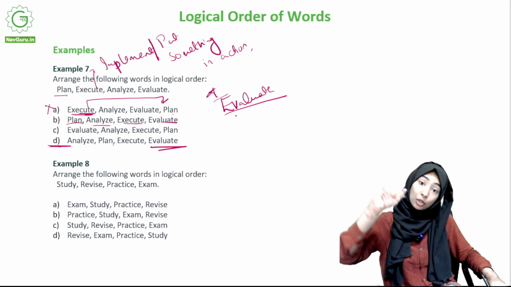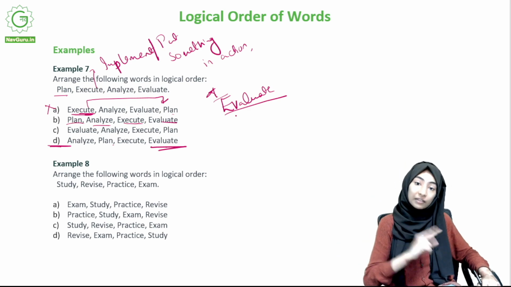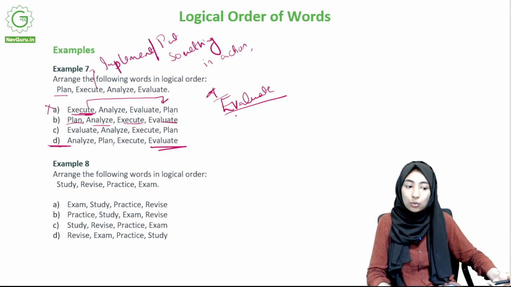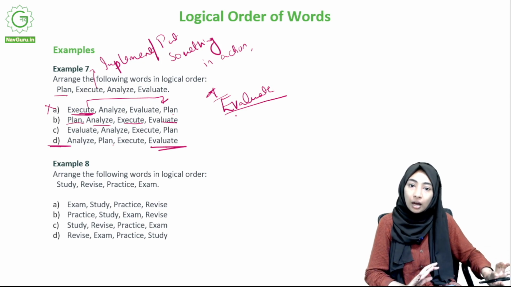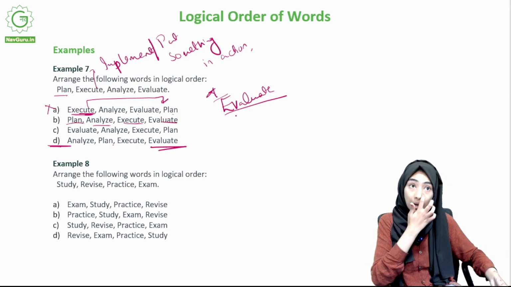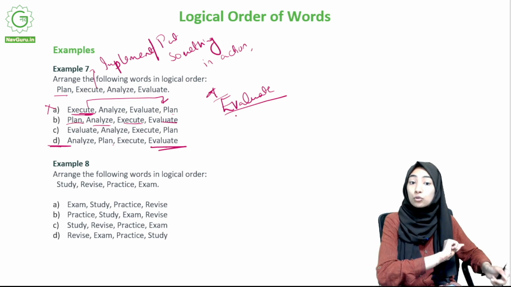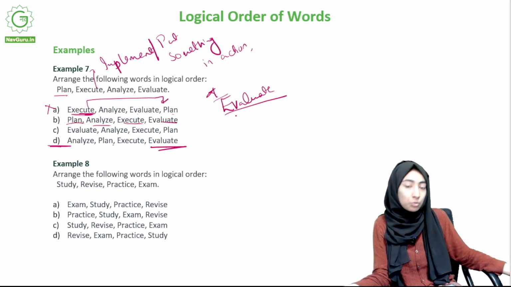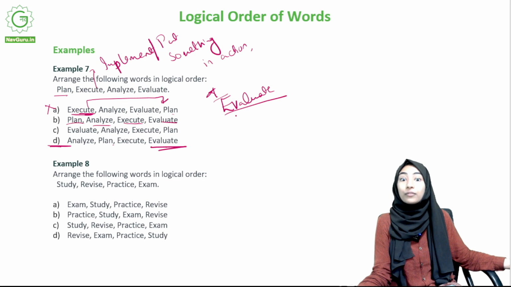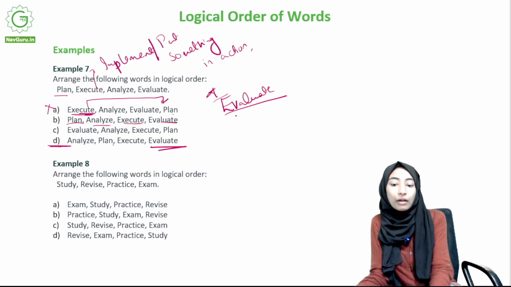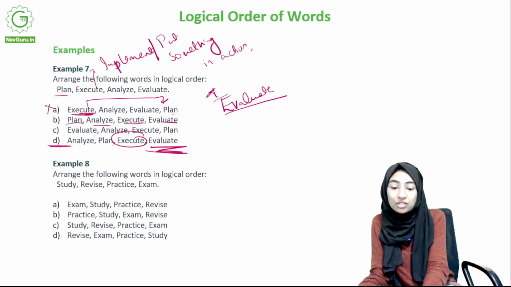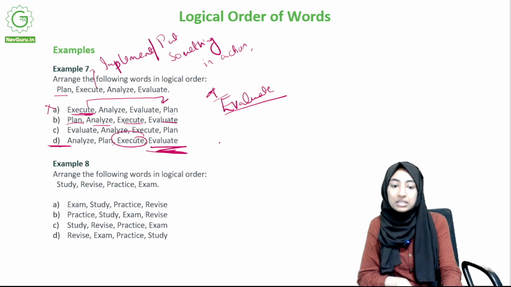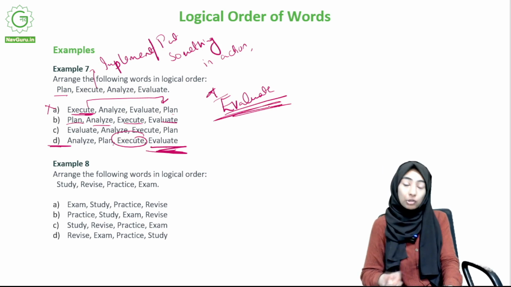Okay, so the plan is something you make at the beginning, but you need to constantly revisit your plan and see if there is something that has to be added, because you might start studying and you will realize, okay, the syllabus is actually very different from the kind of questions that are asked. The kind of questions that are asked requires me to do a lot of practice. The syllabus is not enough, or the syllabus is too much. I don't have to study this much. You get to know a lot of things when you actually start studying. So after execution, this evaluation is very important. This is just for the purpose of answering this question, but even in real life, this is something that a lot of people miss out on, but also something that is very important.